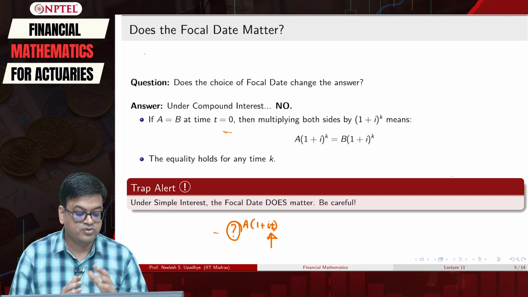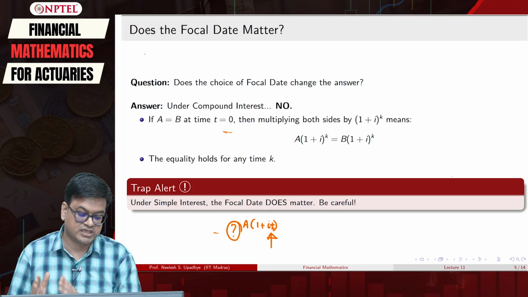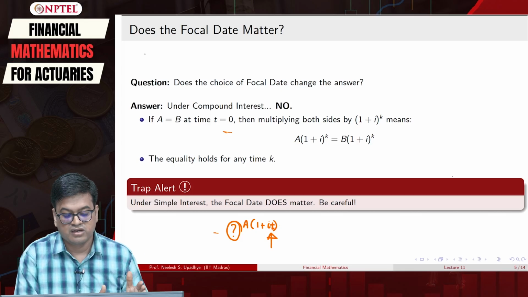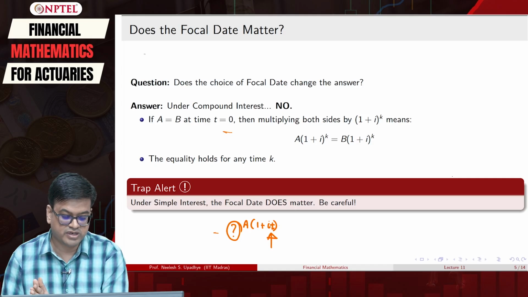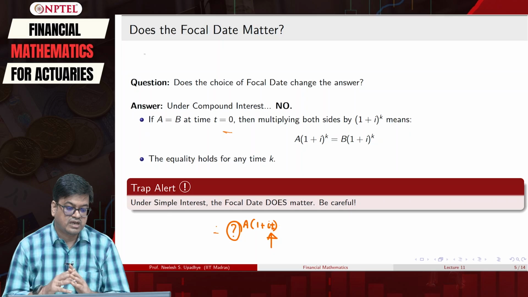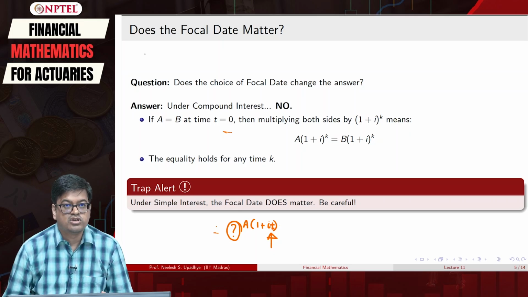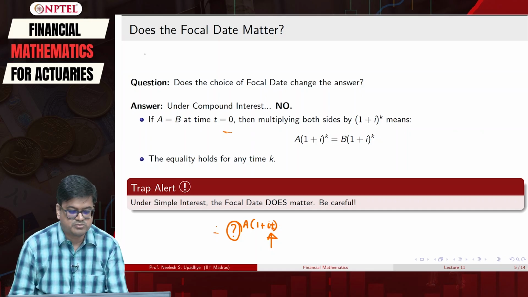However, if you are under simple interest rate assumption, as I mentioned here explicitly with example, the focal date does matter. So, while solving the problems, always check whether the compounding model is simple interest rate model or the compound interest rate model. These are called growth models. So, now that I have understood that if I am under the arena of compound interest, the focal date change will not matter. Only thing is, focal date will be my convenience. So, how will I solve those problems?